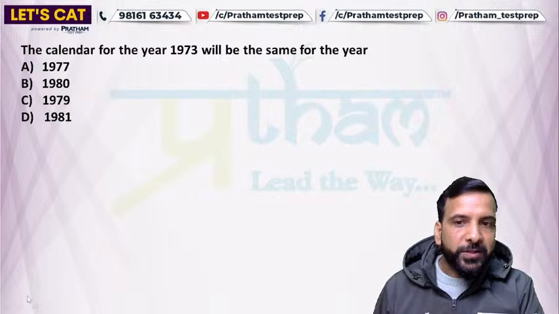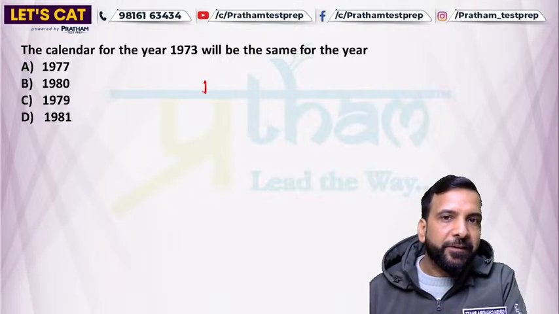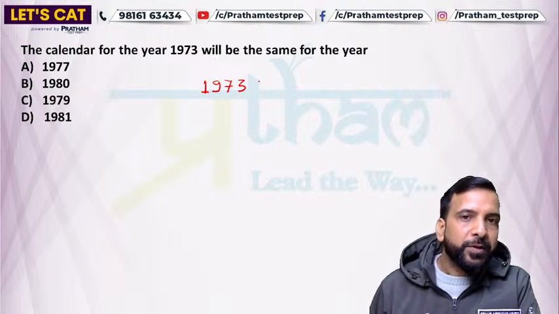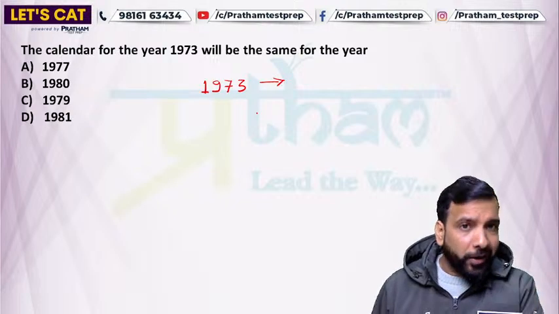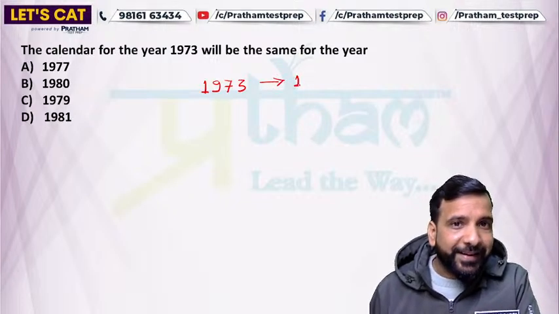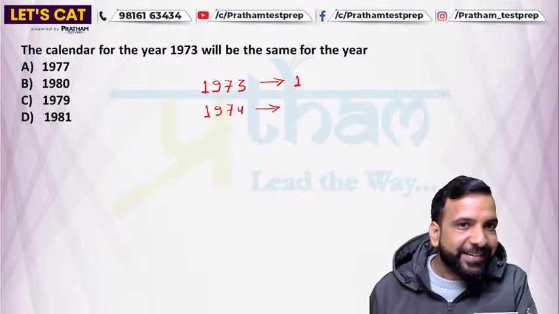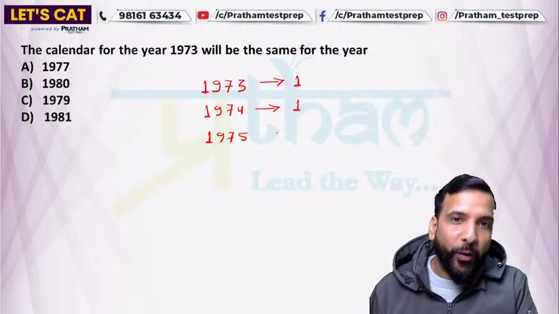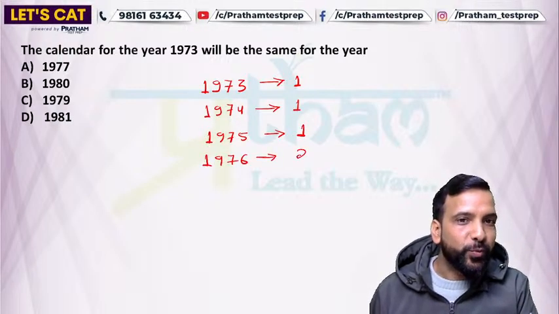So take one more question to understand this better, right? Here we have given 1973. Find the next same calendar year of 1973. So 73 is again an ordinary year, 1 odd day, right? Next is 1974, ordinary year, 1 odd day. Next is 1975, ordinary year again, 1 odd day. Next is 1976, a leap year having 2 odd days.